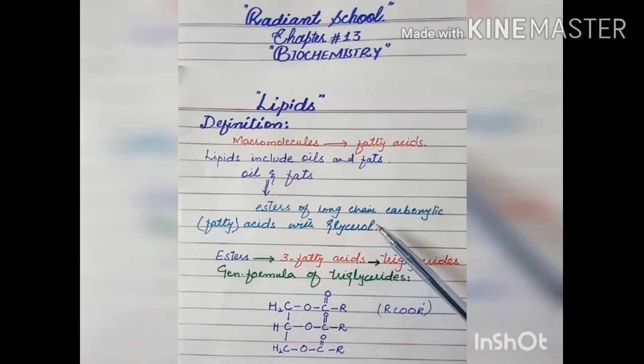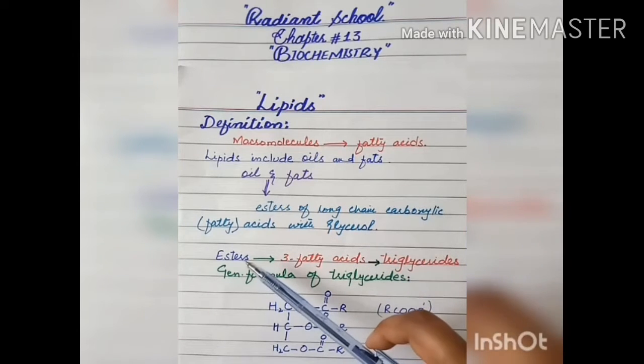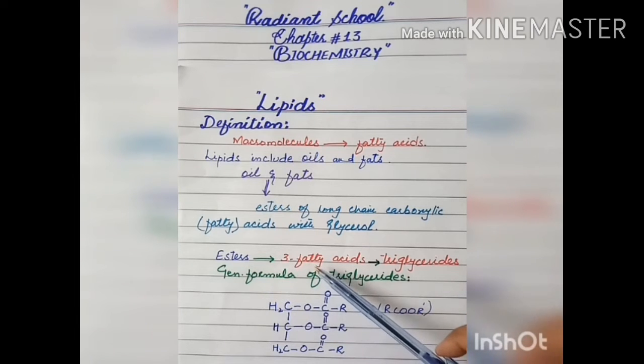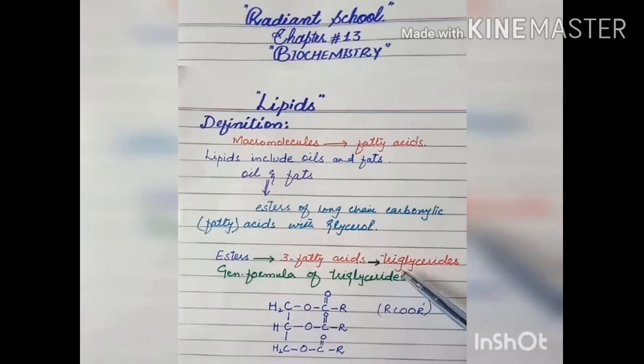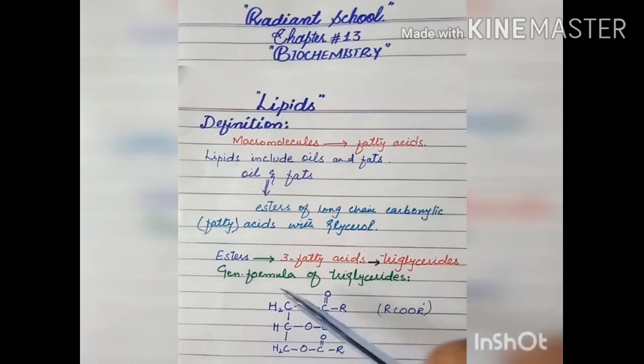Glycerols are alcohols. Now the esters. What are esters? Esters are made up of 3 fatty acids, so these are called triglycerides. Tri means 3 glycerides. The general formula for the glycerides is H2CO, C double bond O R. This is one fatty acid.